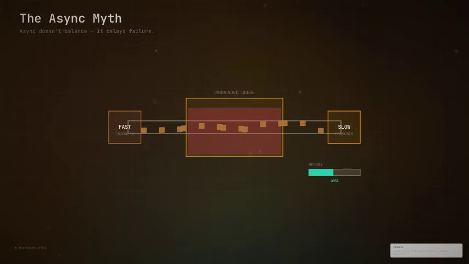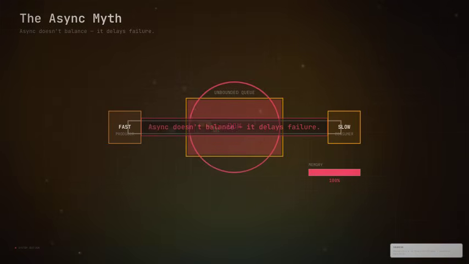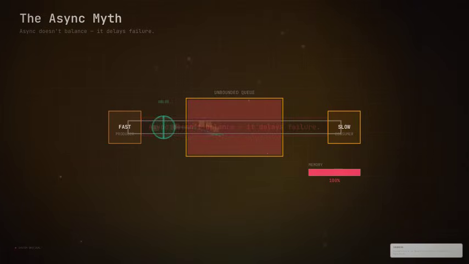The memory gauge climbs from green to red. Then the process dies with an out-of-memory crash. Async just delays failure. Backpressure makes the pressure explicit. A valve appears upstream, reads downstream capacity, and slows the producer until output matches real throughput.